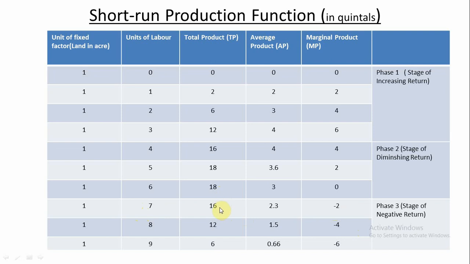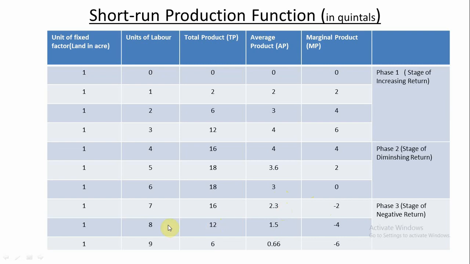Why does total product fall from 18 to 16 quintals when the 7th unit of labor is applied? Because the marginal product of the 7th unit of labor is minus 2 quintals. That's why it falls from 18 to 16 quintals, and at the same time the average product, or AP, is also falling.